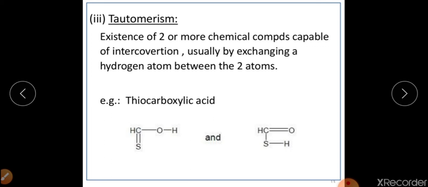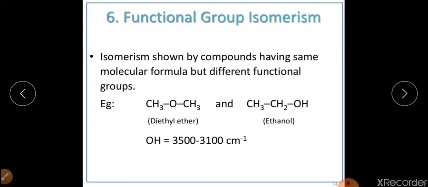Tautomerism. For example, keto-enol tautomerization. In the ketonic form, we have a C=O group, and in case of the enolic form, we will have C=C, and along with that C=C, a hydroxyl group is there. So the C=O will disappear in case of the enolic form. So tautomerism can also be detected on the basis of IR spectroscopy. For example, this is a case of thiocarboxylic acid.